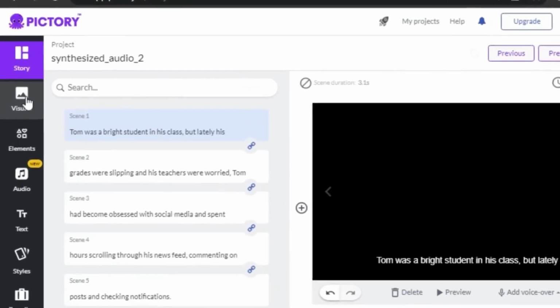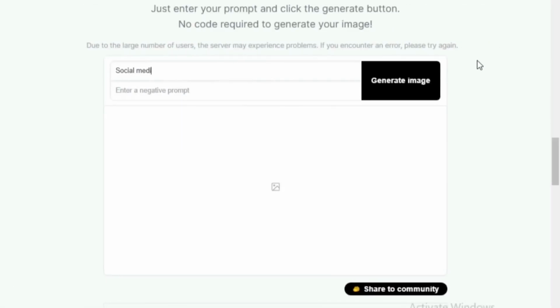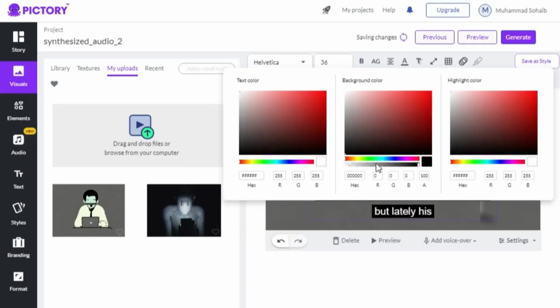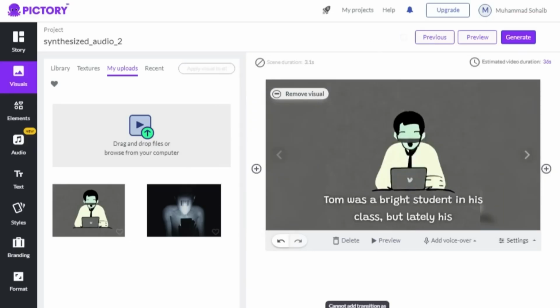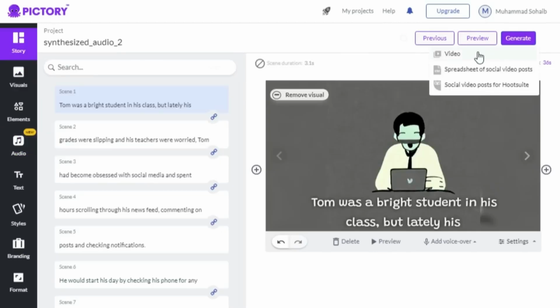All you have to do is click on Visuals and search for whatever scene you want in your video. You can ask Stable Diffusion to create a social media addicted illustration boy, copy the image and paste it into the editor. Once you've selected your scene, click on Generate Video.